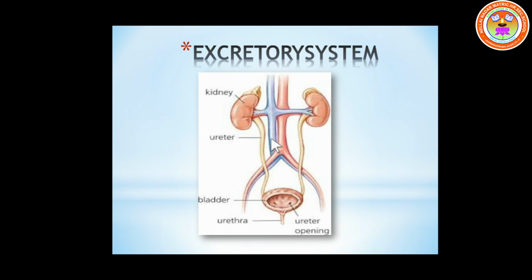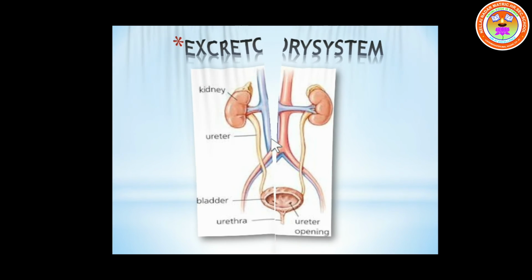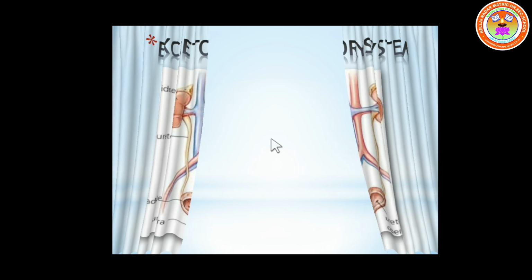What are the 8 major organ systems? Skeletal system, digestive system, circulatory system, endocrine system, muscular system, respiratory system, nervous system, and finally the excretory system. Okay, children, now let us study more about the structure and function of these organ systems of our body. We are going to see in detail about the first system, that is the skeletal system.